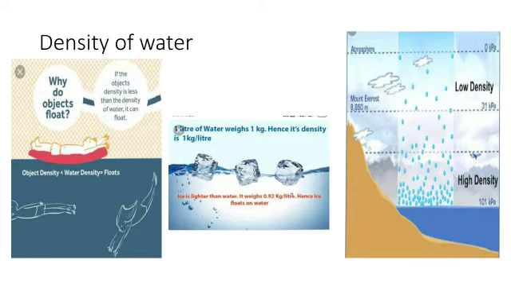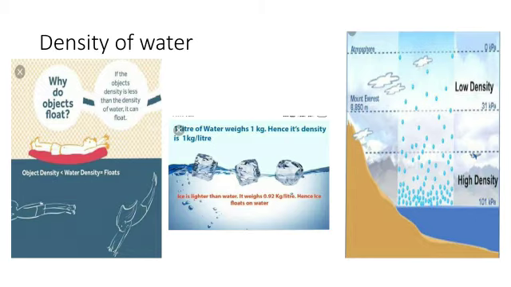Now see students, the second activity we will do: we take some water in a bucket and put some things into the water, for example pencil, rubber, scale, then spoon. If we put these things into the water, what happens with these things? Some things float on the water and some things sink into the water.